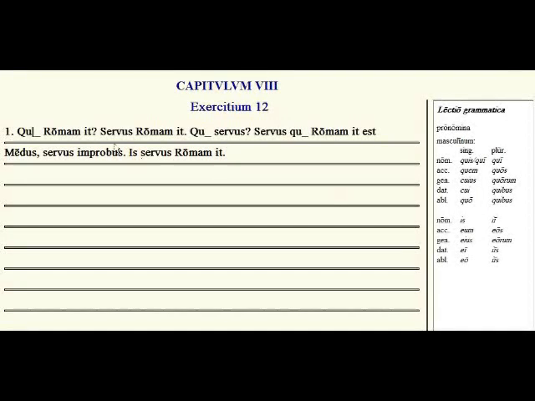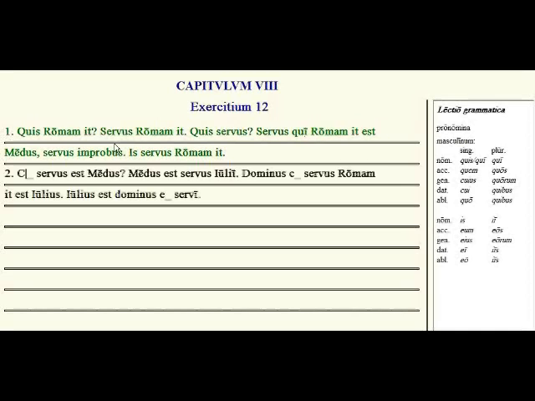Okay, so looking over here at the first problem, we have the question, so we know we need to use the question pronoun, quis. Who is going to Rome? A slave is going to Rome. Which slave? Quis servus, again using quis, the question word. Servus, the slave who is going to Rome, servus qui Romam it, is Medus, a bad slave. He, that slave, is servus, is going to Rome.